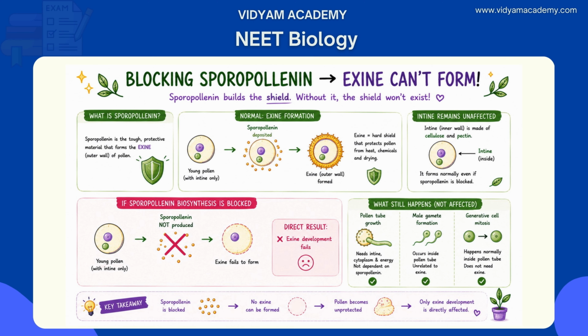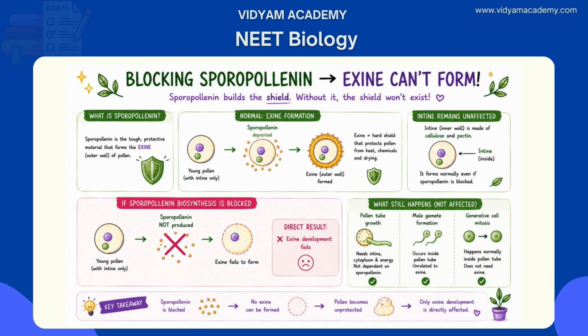If sporopollenin biosynthesis is blocked, exine cannot be deposited or formed on the pollen surface. The intine, made of cellulose and pectin, is a completely separate layer and remains totally unaffected. So the most direct and immediate failure caused by the chemical is the inability to develop the exine. This is the right explanation for this question.